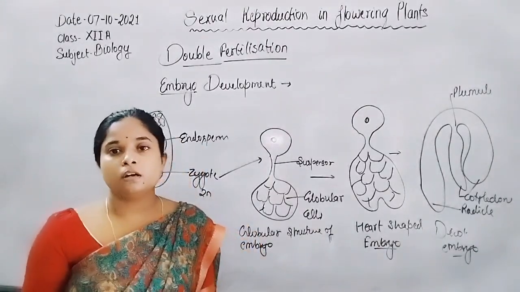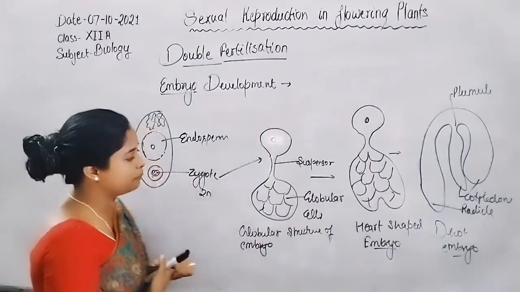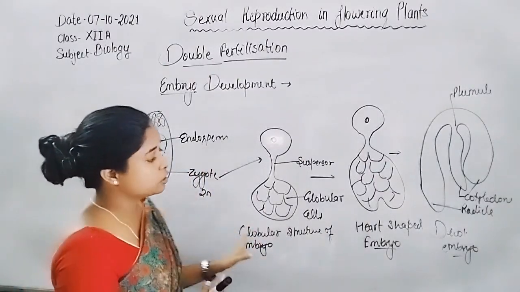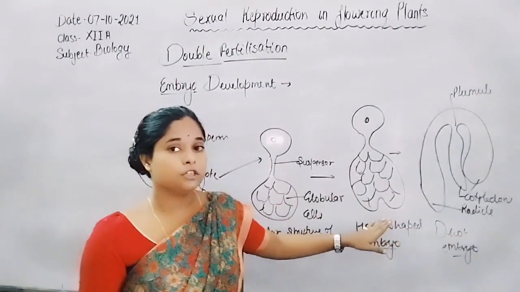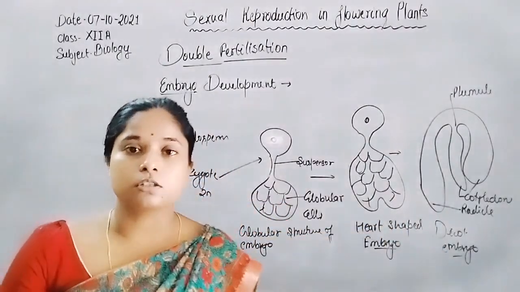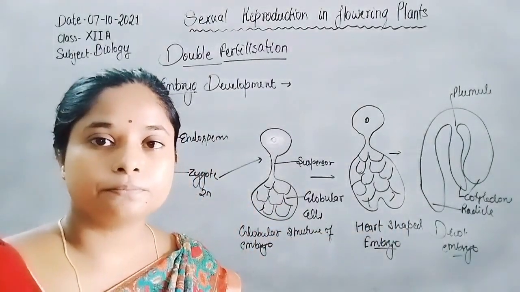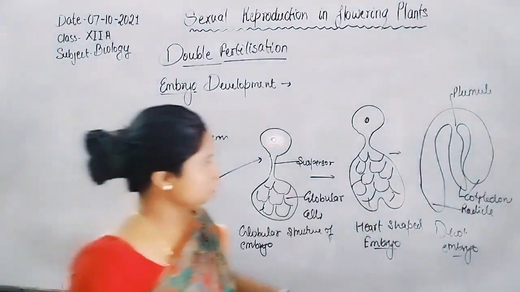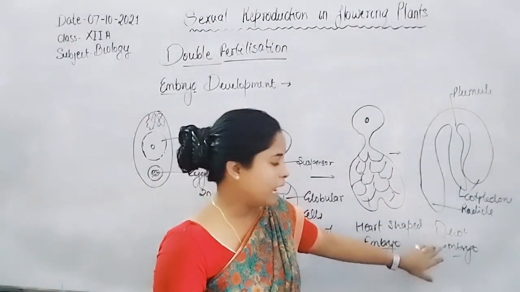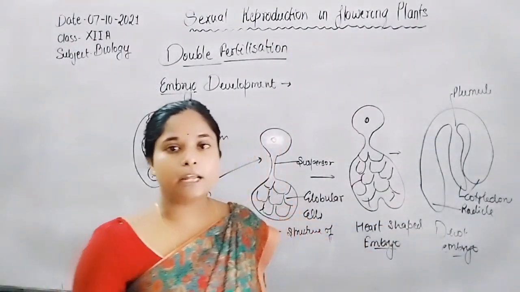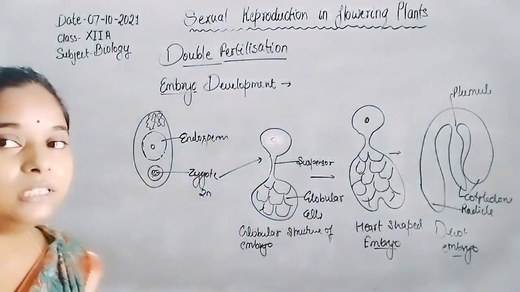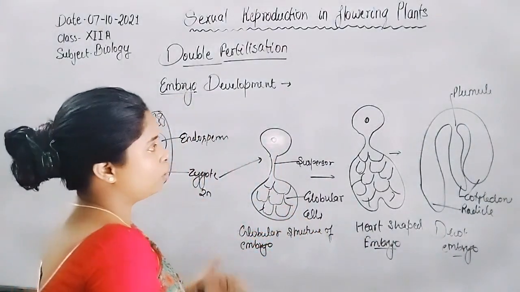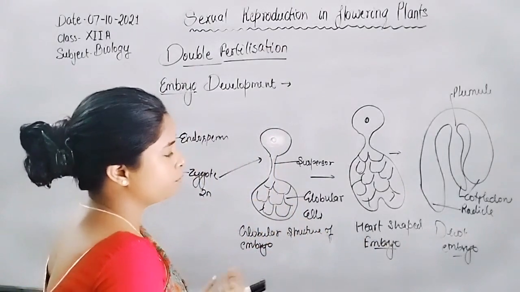In the formation of the embryo, the globular structure differentiates to form a multicellular mature dicot embryo, which has different structures like radicle, cotyledons, hypocotyl, plumule.